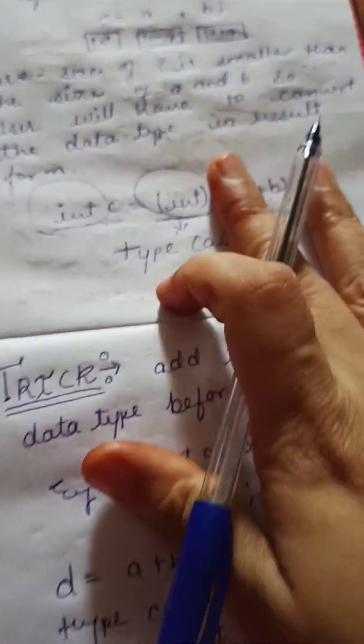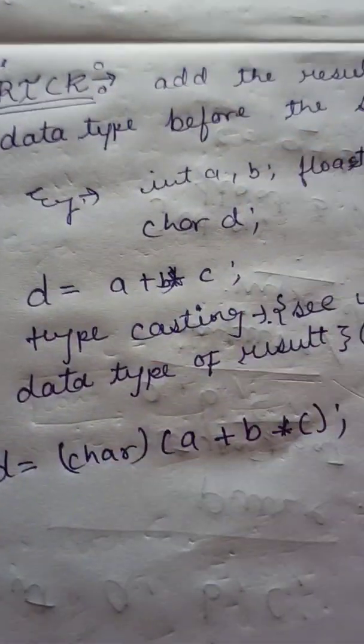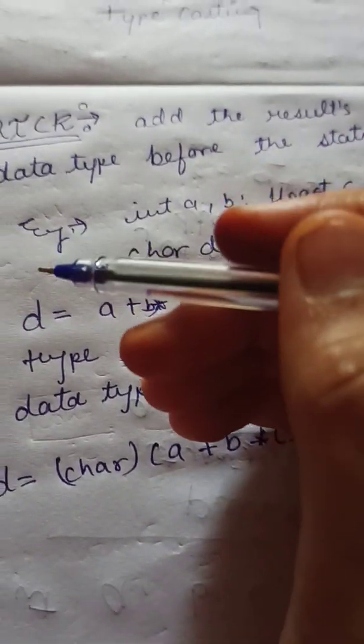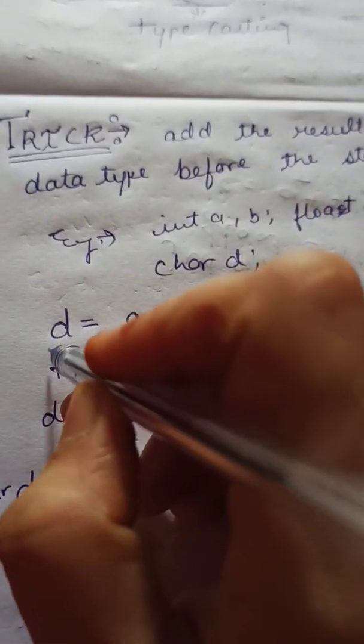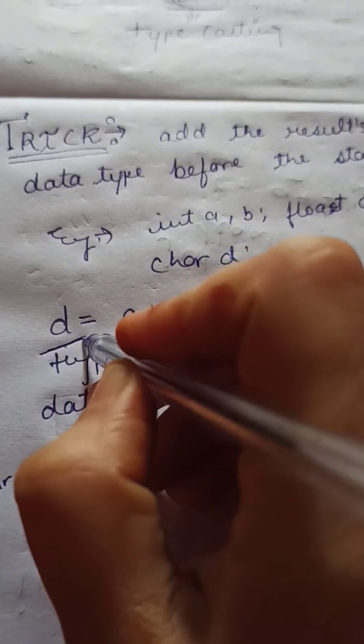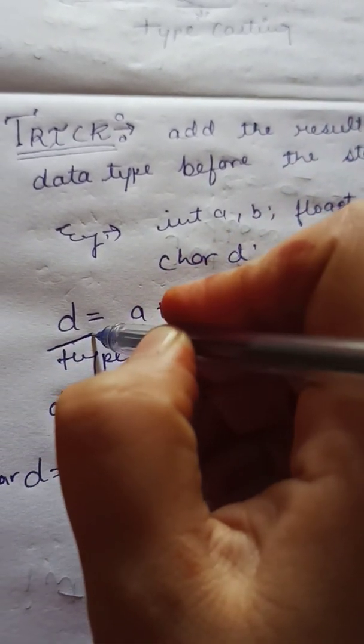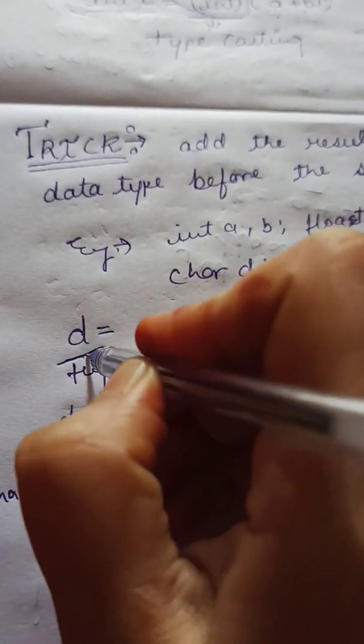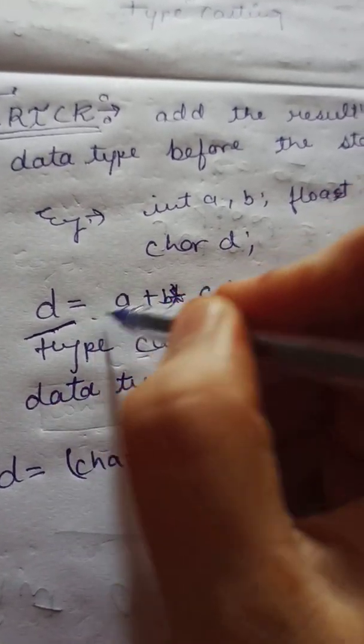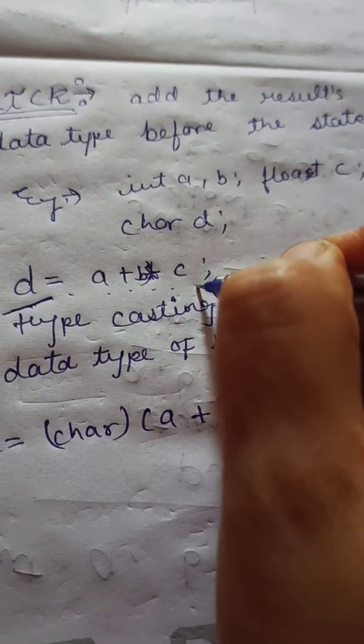Now I am going to tell you the short trick of typecasting. What is the short trick? It is very easy. What you have to do is simply check what is the data type of your result. For example, I have written an expression here: A plus B multiplied by C.